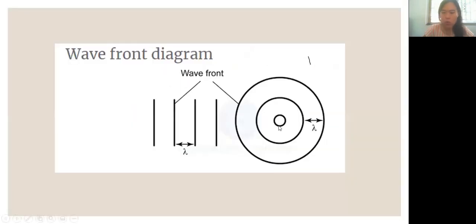Next, this will be notes number 7. Last week we learned about wavefront. A wavefront is a line that connects all the points of the same phase together. There are two types of wavefront: this is a plane wavefront, and this is a circular wavefront. If the question gives you a wavefront, this is how you get the wavelength. The distance between successive wavefronts will be your wavelength. Can you follow here?